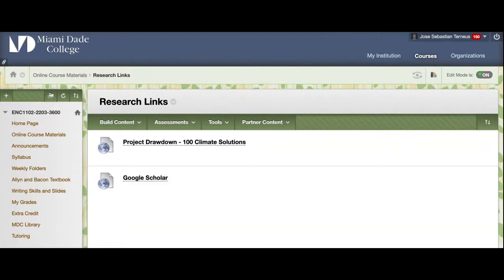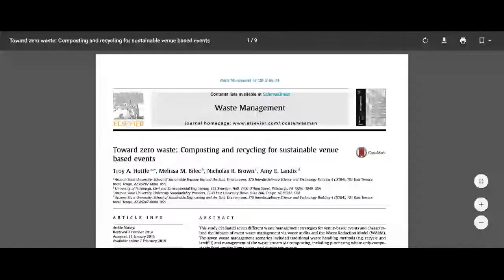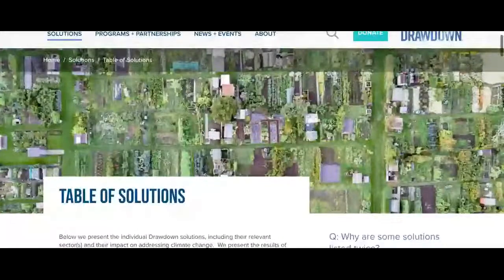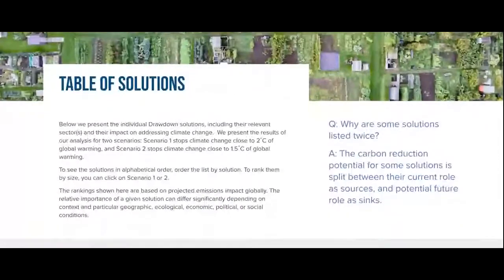Particularly if you click on Project Drawdown, you'll find that there are various, I think the official number is 100 different kinds of solutions, right? That's not it. Let's see. Hold on. Okay, here we go. So this is the Drawdown, right? So if you click on that link, you'll get the table of solutions. It'll take you to this.